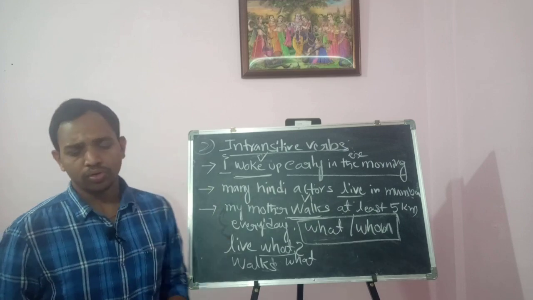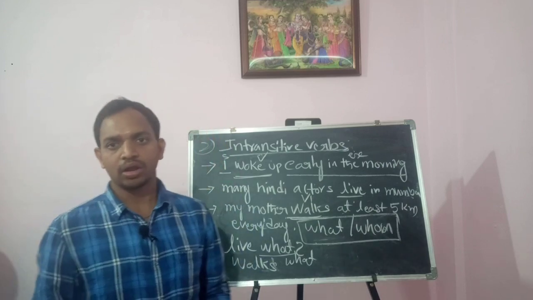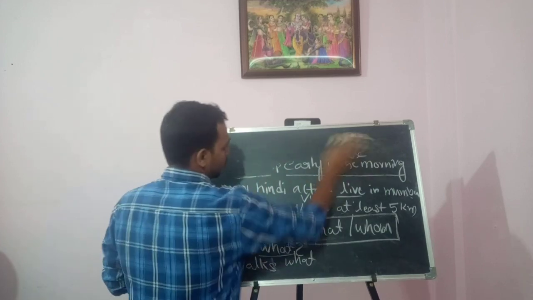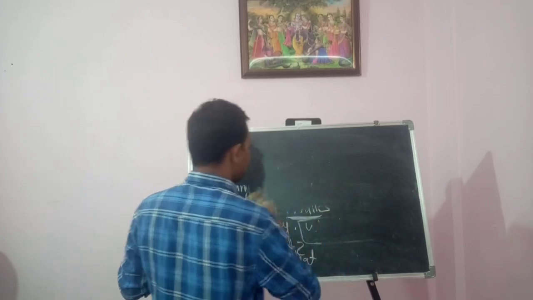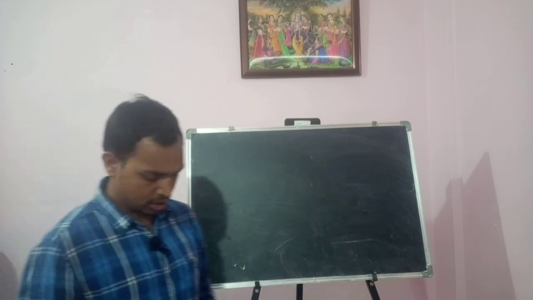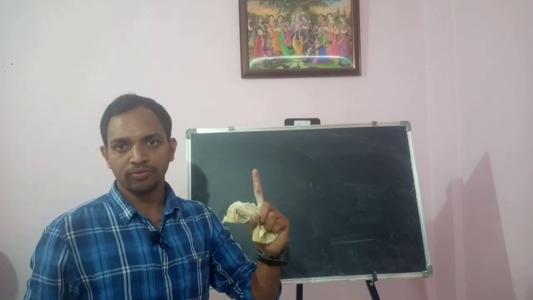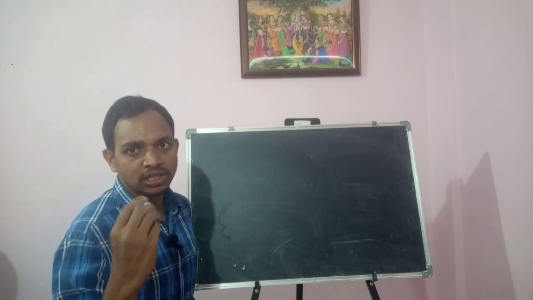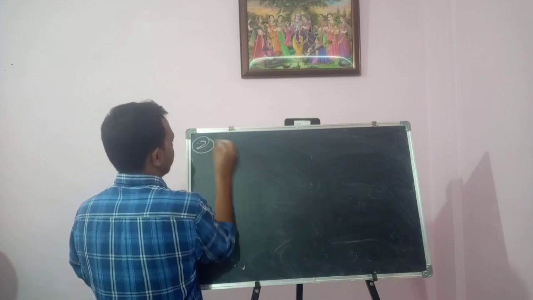We also have various verb forms, that are auxiliary verbs and modal auxiliary verbs. So, what are they? First we learn about them. I told you in the beginning we have three types of verb form: main verbs, auxiliary verbs, and modal auxiliary verbs. We have already discussed main verbs, and now we have to discuss auxiliary verbs, the second one.